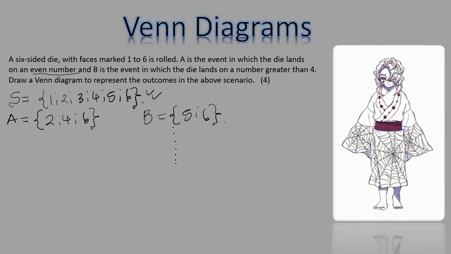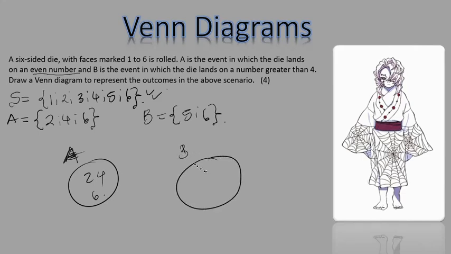Now you represent every event with a circle. For event A, you write A outside the circle, and everything inside event A you write inside the circle: 2, 4, and 6. For event B, you write B outside the circle, and everything inside event B you write inside the circle.